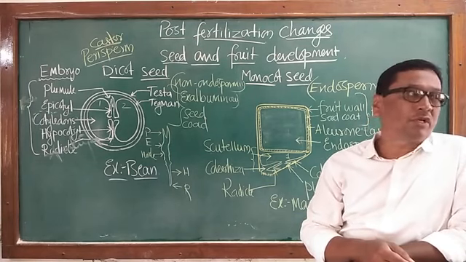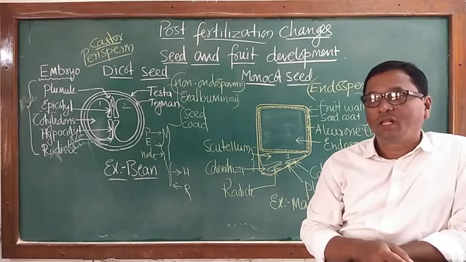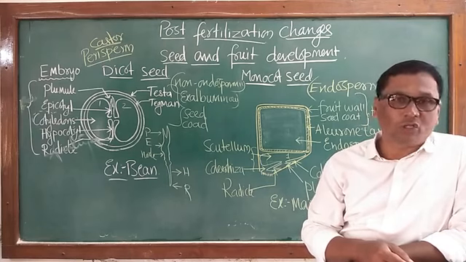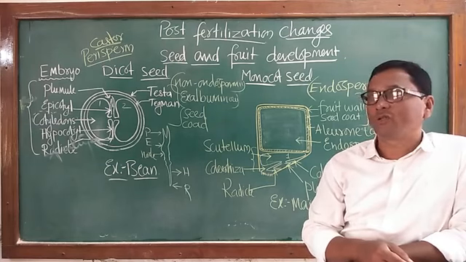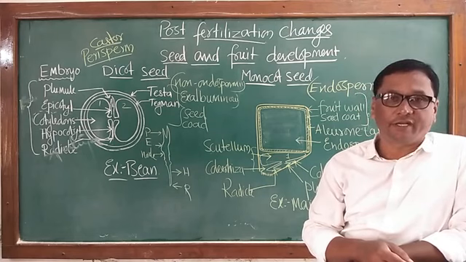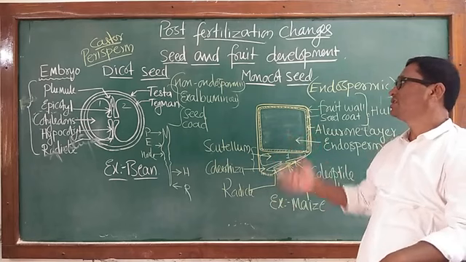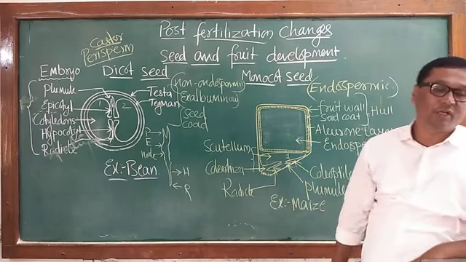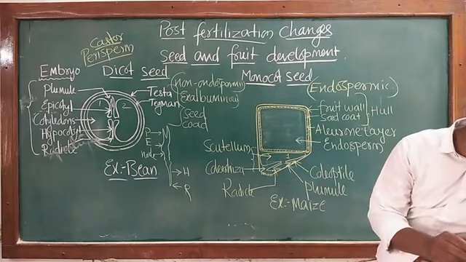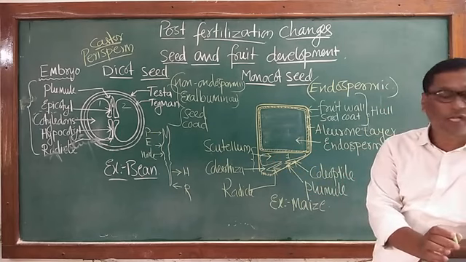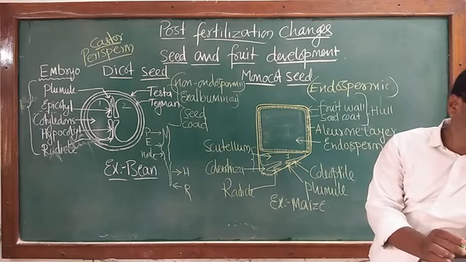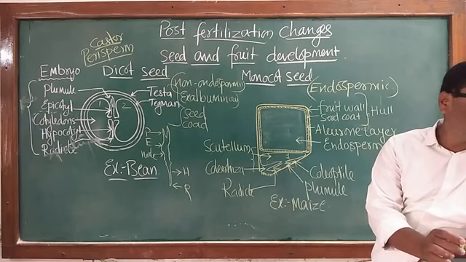So true fruit and false fruit are also studied in 11th standard. So during the study of these seeds and fruits, we can come to know the actual type of the structures present in a fruit and their development.